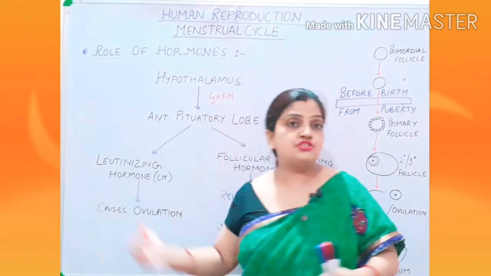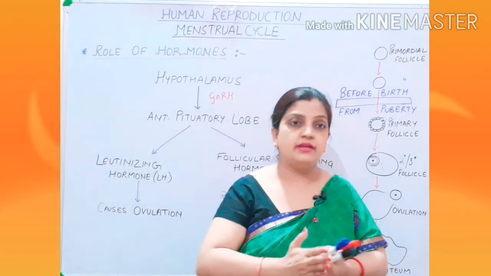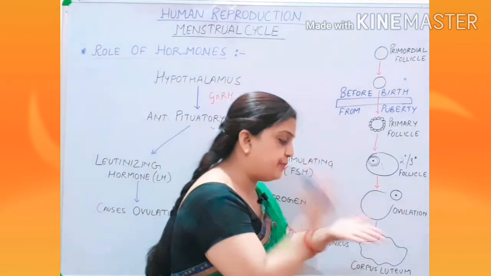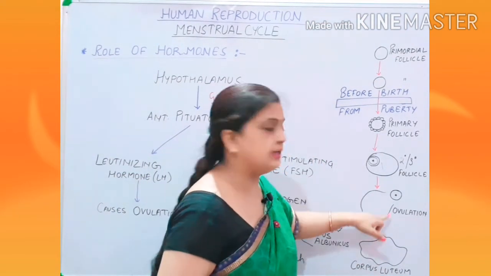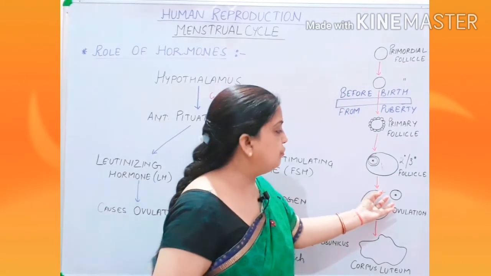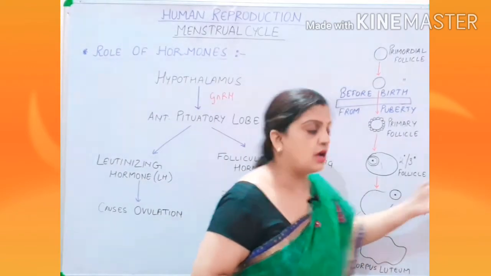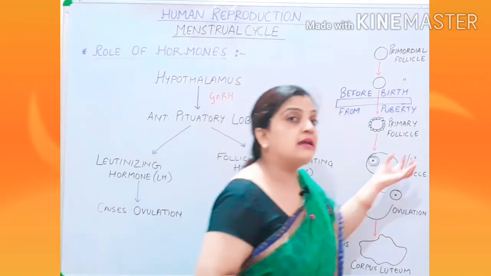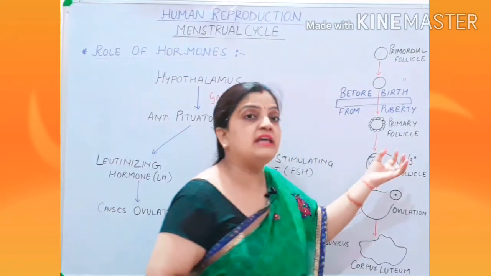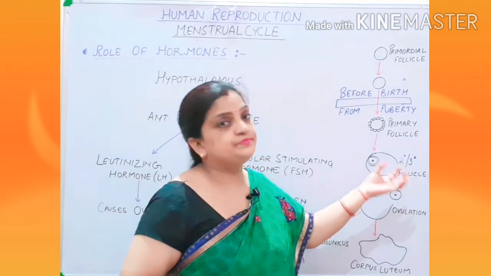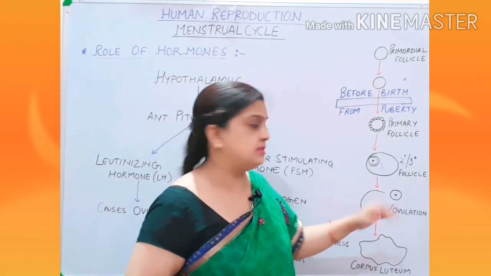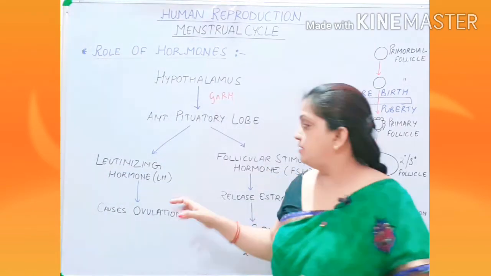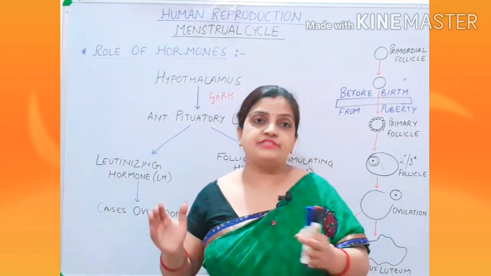Now this LH hormone behaves like a hammer. This luteinizing hormone is breaking the Graafian follicle so that the ovum can be oozed out, so that your secondary oocyte can come out from the Graafian follicle and enter into the oviduct. And children, this process occurs during the 14th day of the cycle.